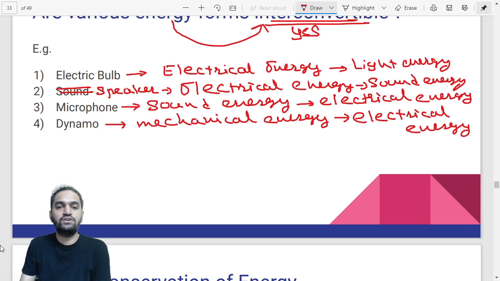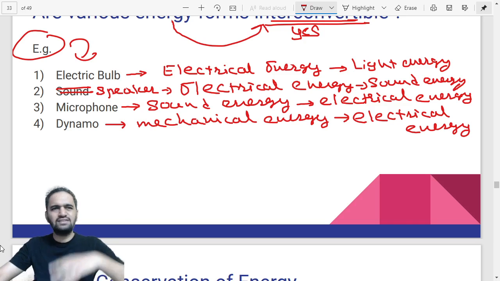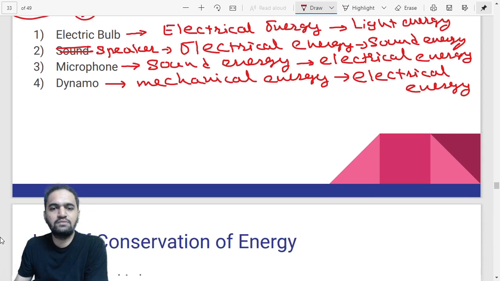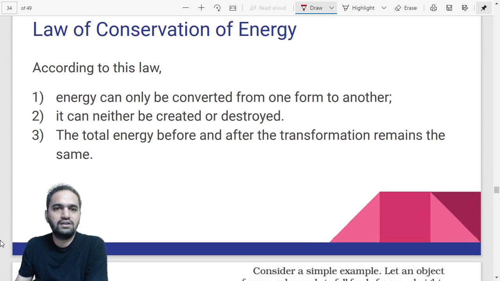Now the examples you need to use are these ones. In the exam, you can use electrical bulb, speaker, or you can take a big list from your home itself. Just think over the devices. Suppose you are living in your home for many years. You know what kind of devices are there. You just close your eyes, imagine the kind of devices you have at your home, and just write down their names, and that will be more than sufficient for your answer in the exam. Now, that is fine. So we have understood that energies can be converted from one form to another.